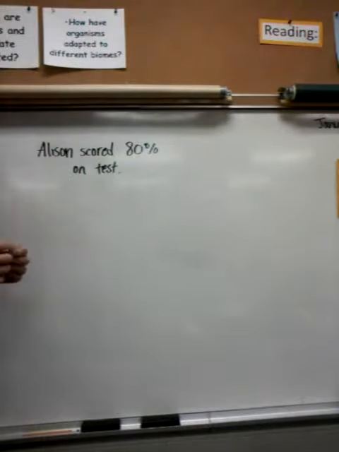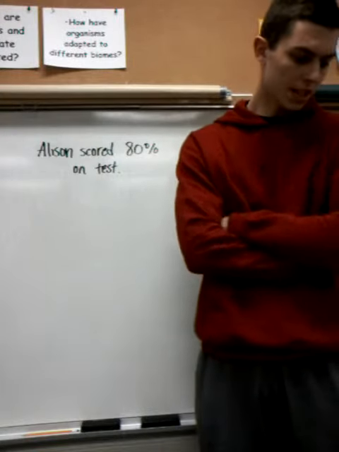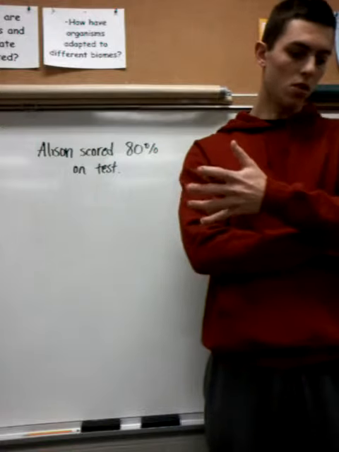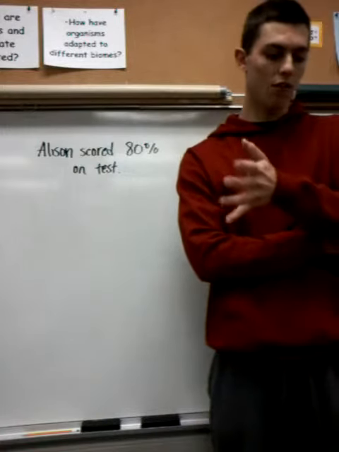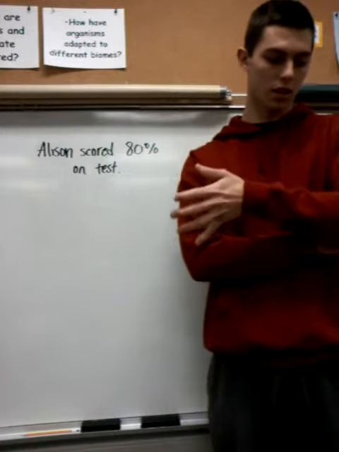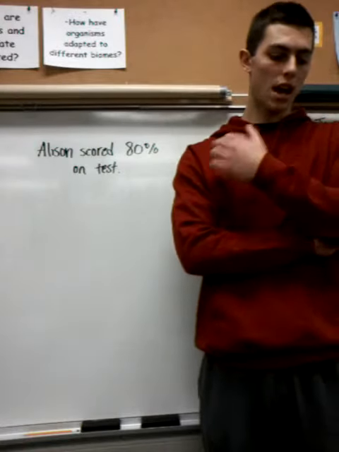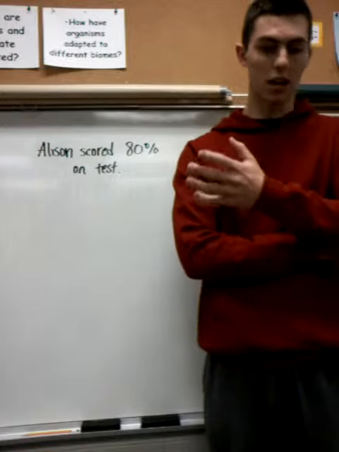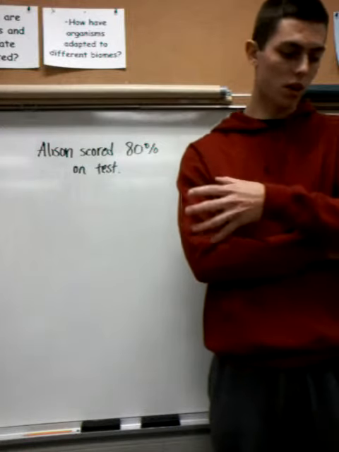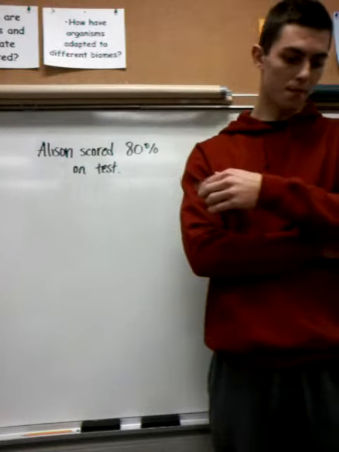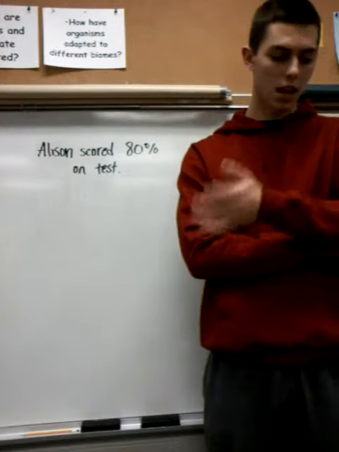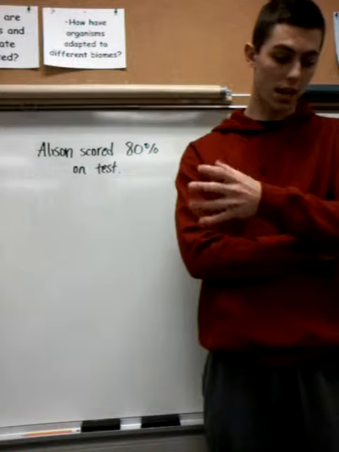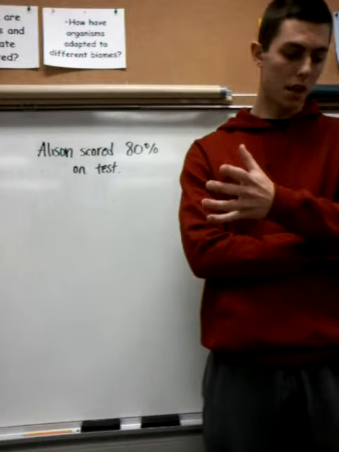the same thing. Okay, if I said the test had 100 questions, Allison scored 80 correct. Or Allison answered 80 out of every 100 questions correctly. Or I could say Allison scored correctly on 80 hundredths of the questions. Okay, for every 100 questions, Allison answered 80 correctly. There's a number of ways that I could say that, and it would all make sense.